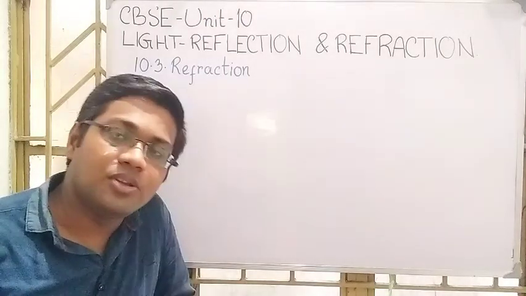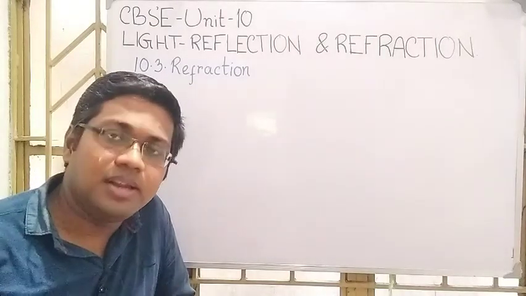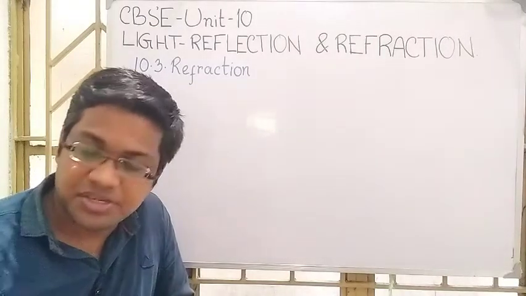According to Snell's law, or the second law of refraction, we know a relation. And what is this relation?